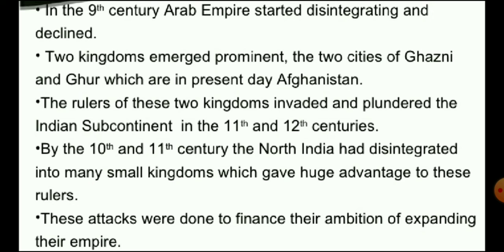So the Turkish invaders during that time did not want to establish an empire in India. They just wanted to loot our wealth or plunder our wealth because they wanted money for conquering other countries and maintaining their army. So India was a source of wealth for them. They did not want to establish an empire in India.